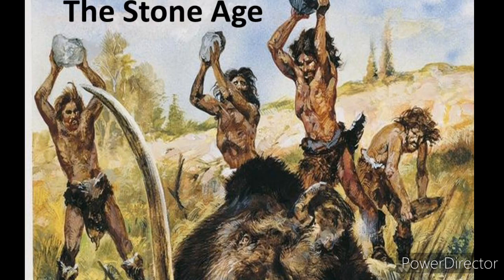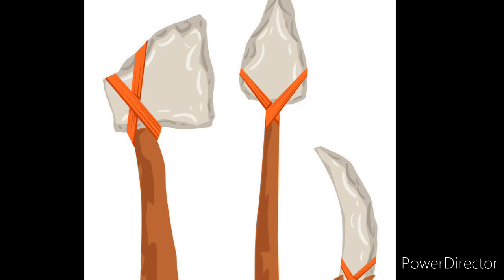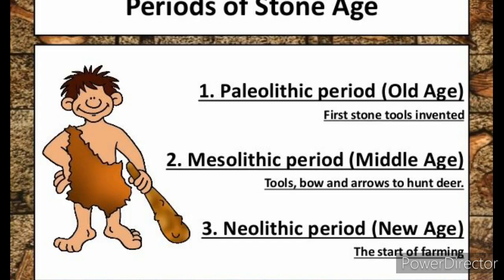Stone Age. Stone Age is the period in which stones were used as weapons. During this time, they were not aware of any weapons or metals. The Stone Age has 3 periods, namely